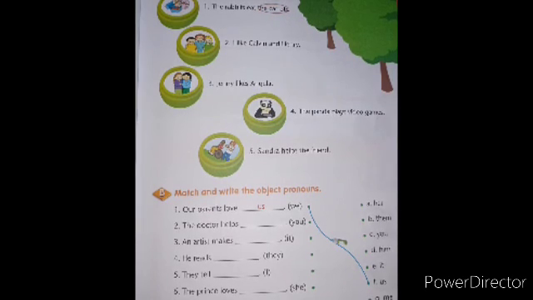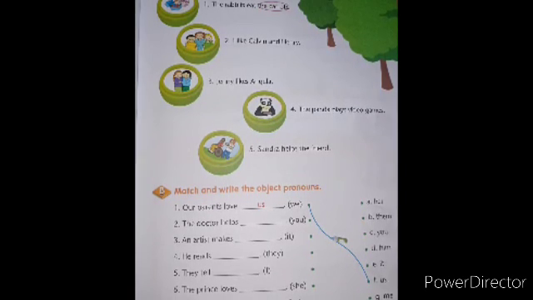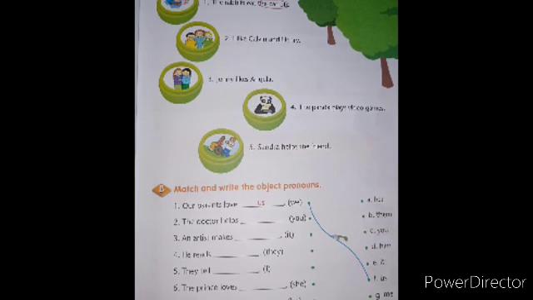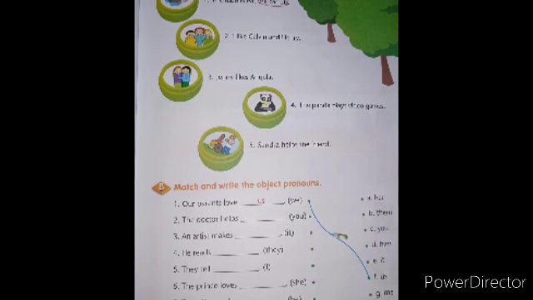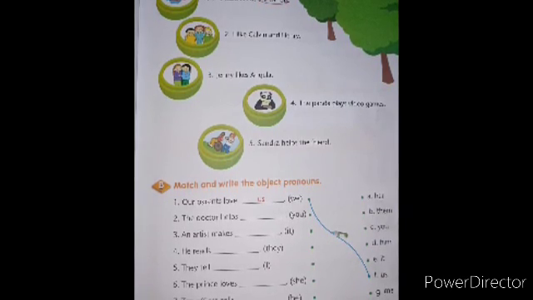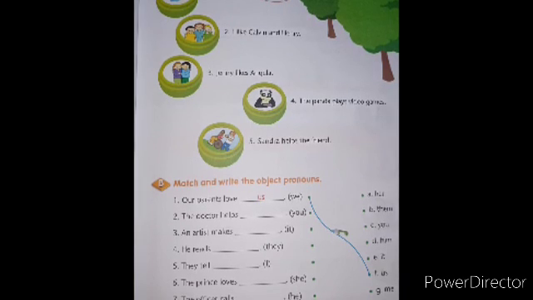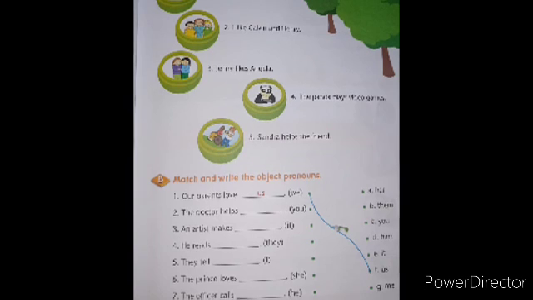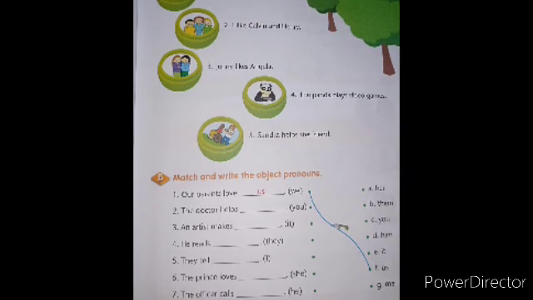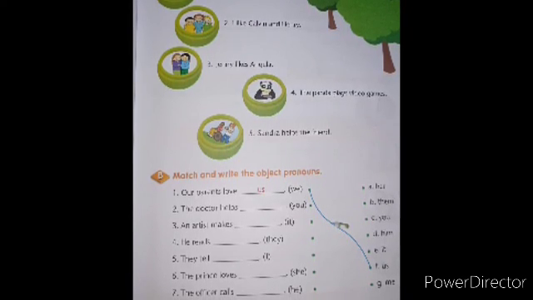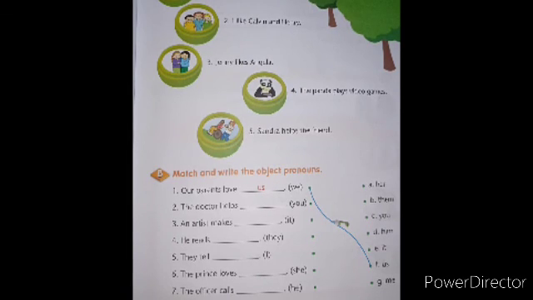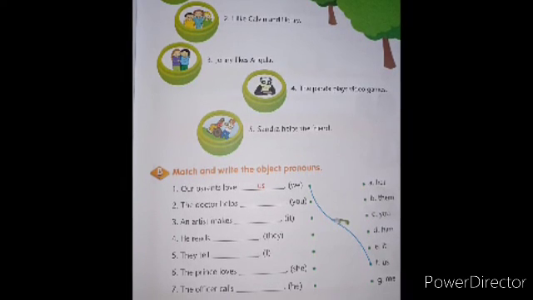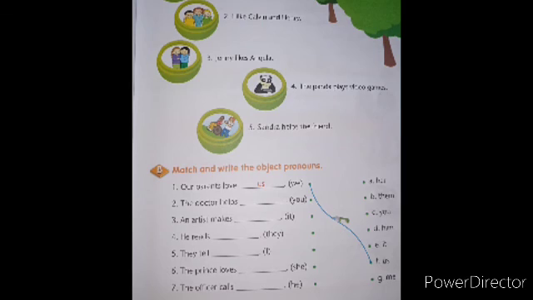Now B, match and write the object pronouns. One is already done for you. Our parents love blank, in brackets we. When we convert the subject pronoun into object, what will come? Us is already written, but you have to do from second: the doctor helps blank. In brackets, what is written? You. So this page you have to do, and I hope you have understood.